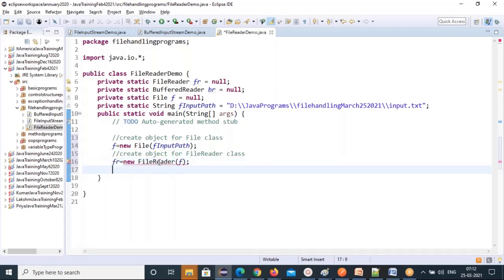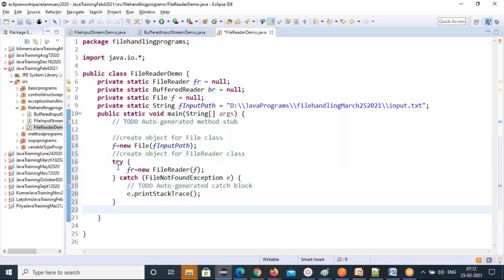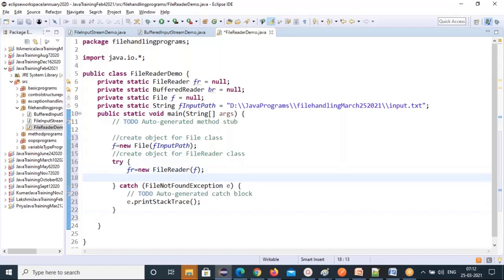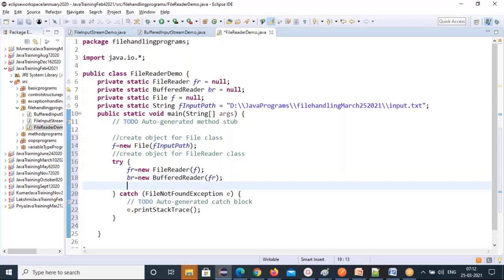So this is asking for a try catch block. I'll do surround with try catch block. It will be a practice for you. Again, exception handling is coming here. You can practice that. And again, we have to create the BR object. BR equal to new BufferedReader class. And to this BufferedReader you have to pass FR.